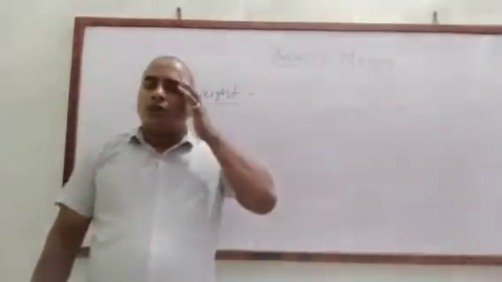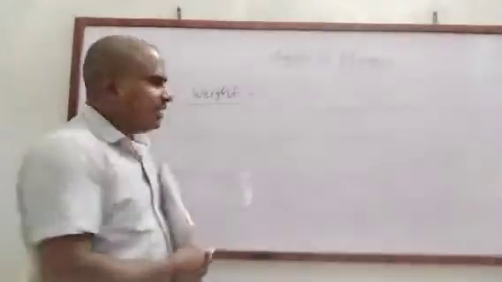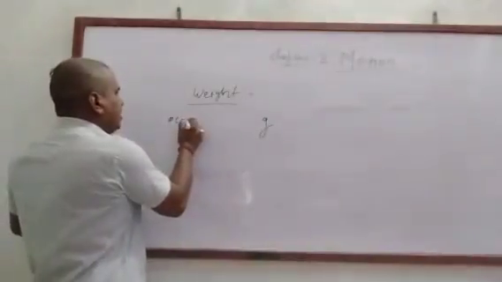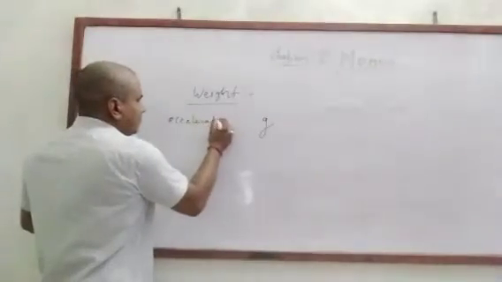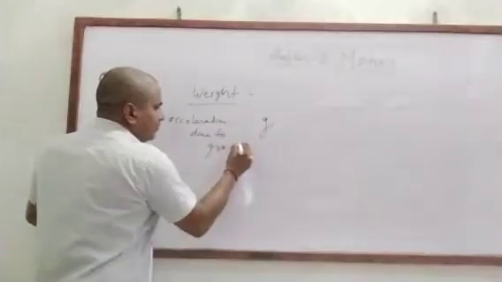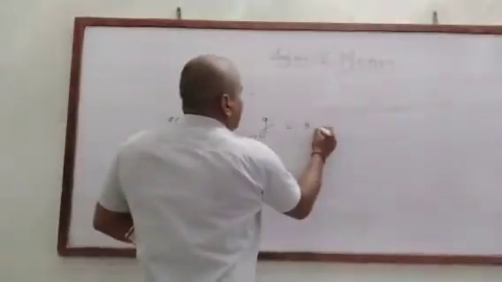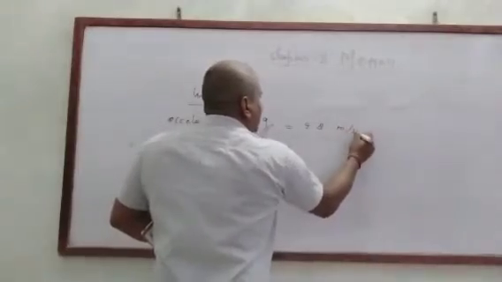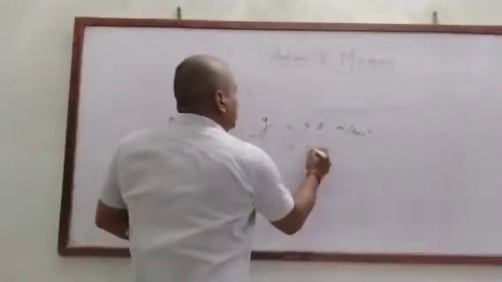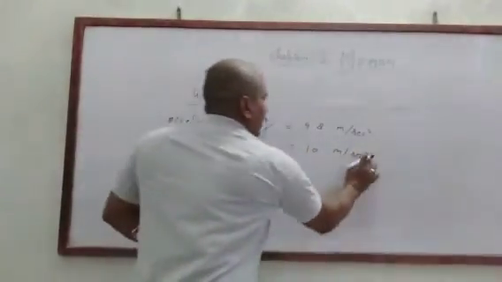Clear? So weight depends upon the acceleration due to gravity, G. The actual value of G is 9.8 meter per second square, but for convenience we will use the value 10 meter per second square.